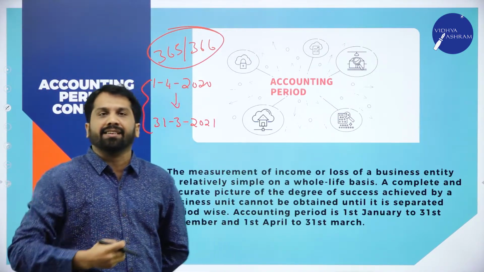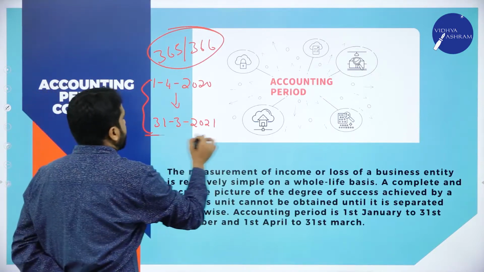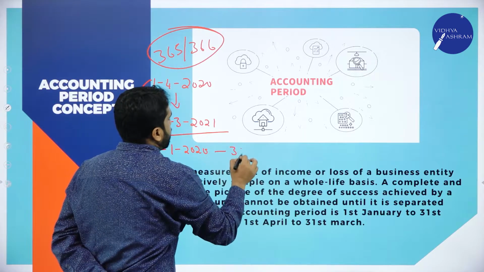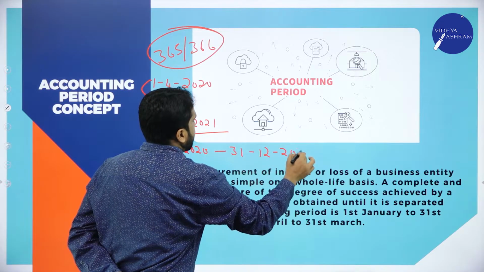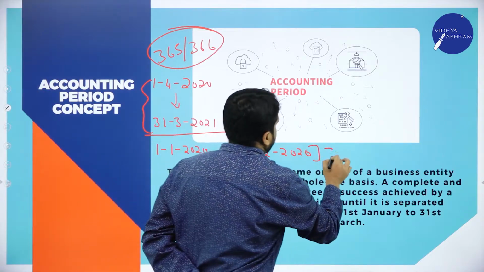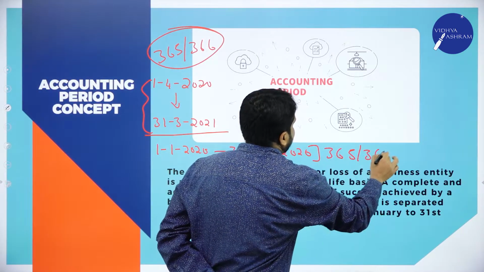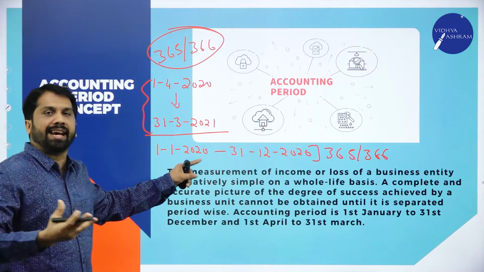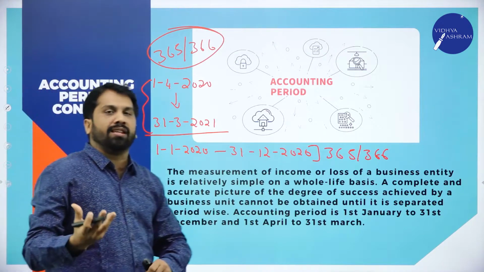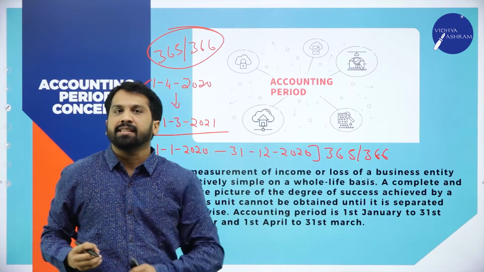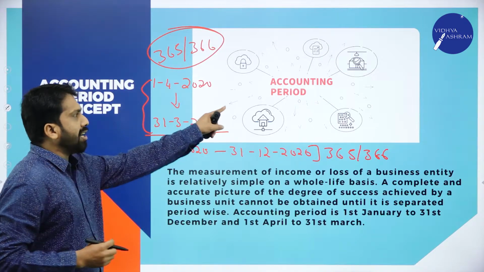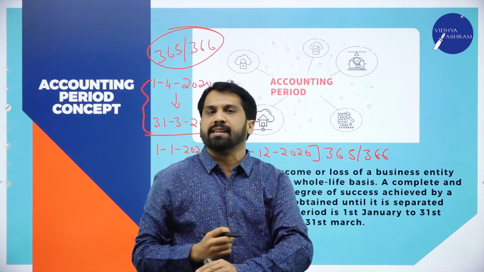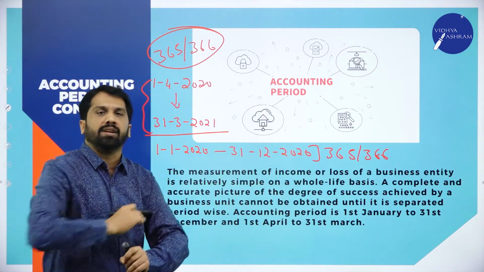Or what is the calendar year? Yes, the calendar year is 1st January 2020 to 31st December 2020. Again, this is also 365 or 366 days. Now, we have the financial year as well as the calendar year. Both come with 365 or 366 days. This we call the accounting period. Complete 365 days or 366 days, we call it one accounting period.